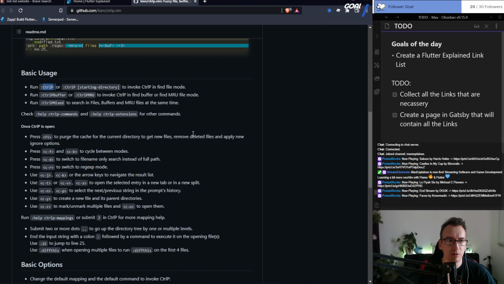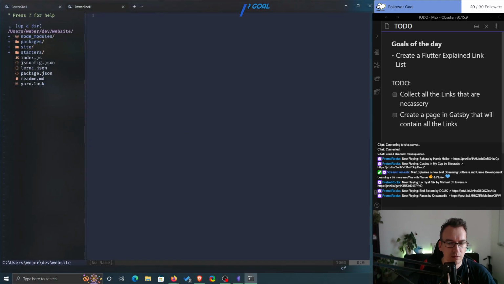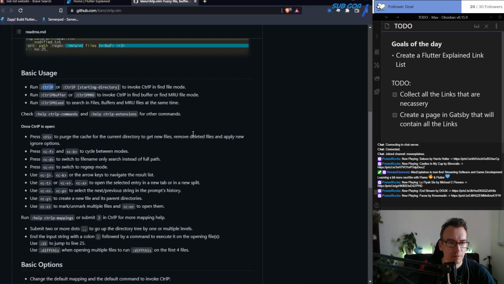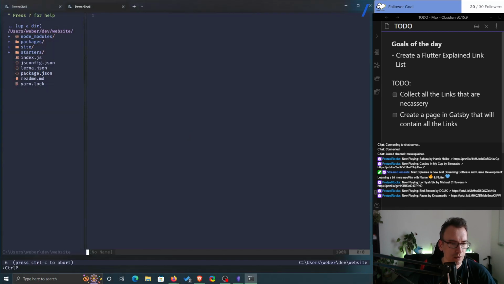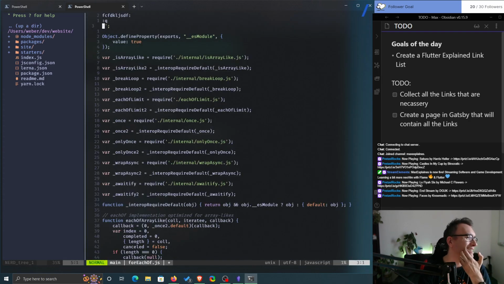In the file mode, Control P mixes searching in files and buffers at the same time. Control F, ah, no, that's if you have Control P open, Control P and then Control F. Ah, it just indexed for so long.